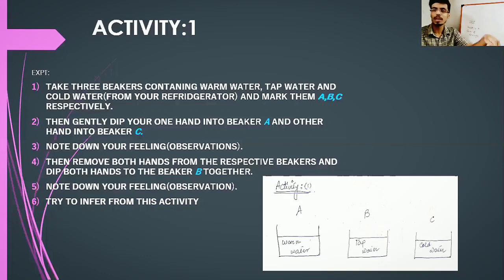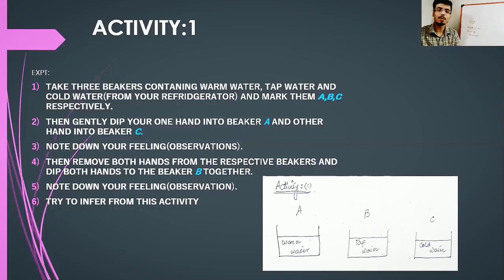Now it is dipped in the tap water beaker, so that hand will feel a little bit cooler. And the hand which was earlier dipped in beaker C containing cold water, after getting dipped into beaker B, will feel a little bit warmer.